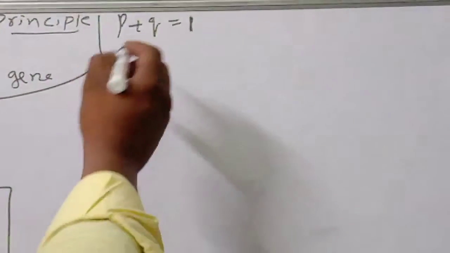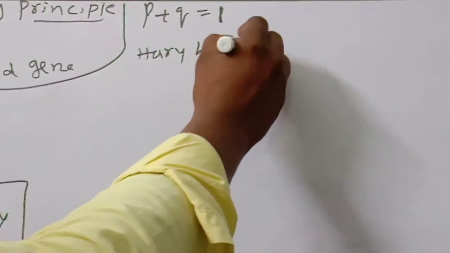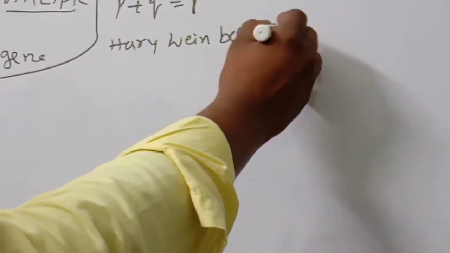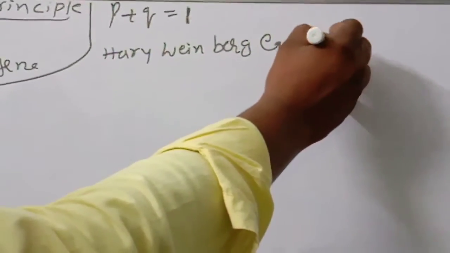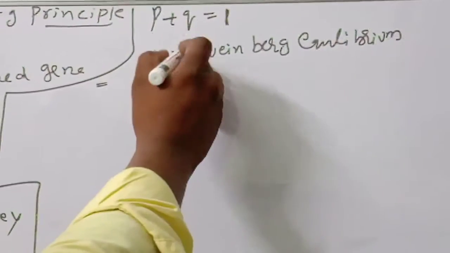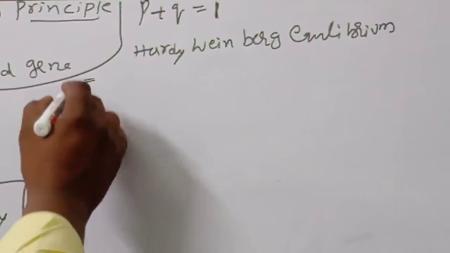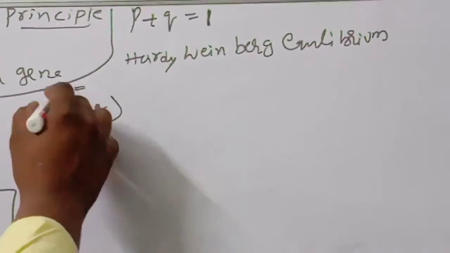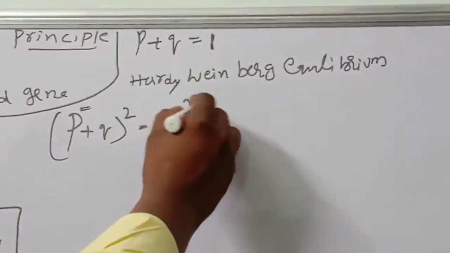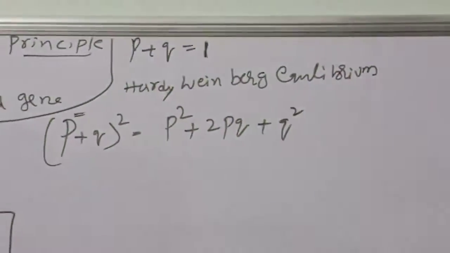Okay, what is the Hardy-Weinberg equilibrium? We are going to discuss the Hardy-Weinberg equilibrium. What is the Hardy-Weinberg principle? Equilibrium, come on children: (P plus Q) whole square is equal to P square plus 2PQ plus Q square.